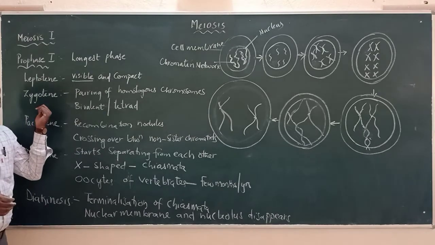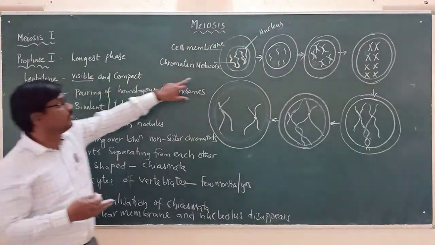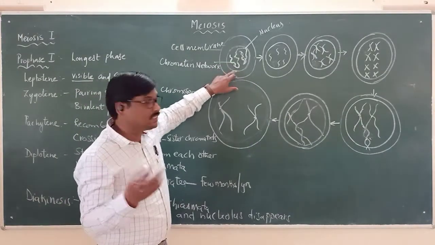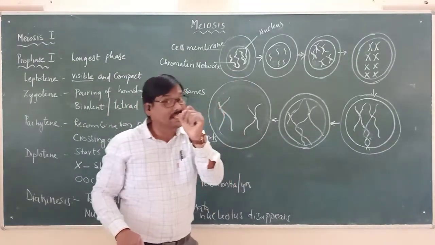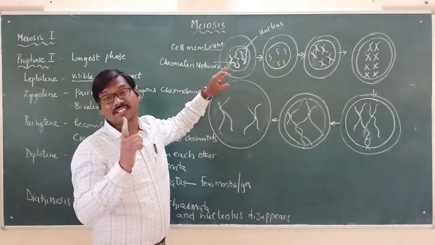And zygotene. Moving on from the leptotene stage, this chromatin network will again separate into individual chromosomes. We said that this cell is a specialized diploid cell.